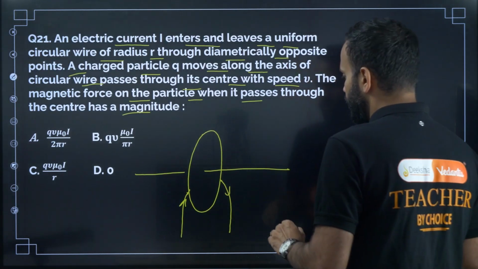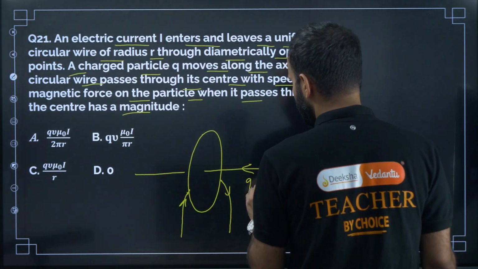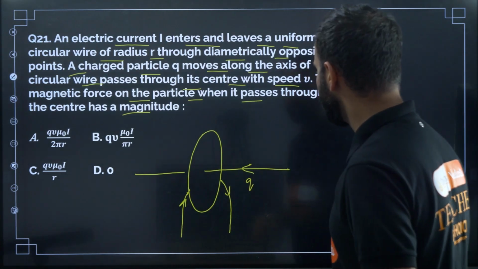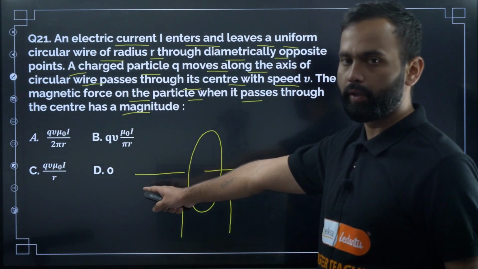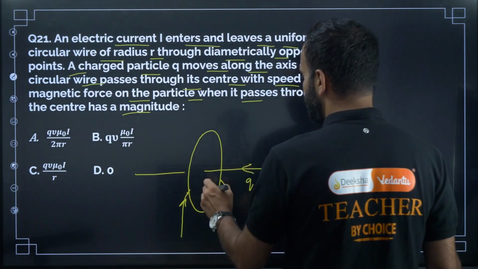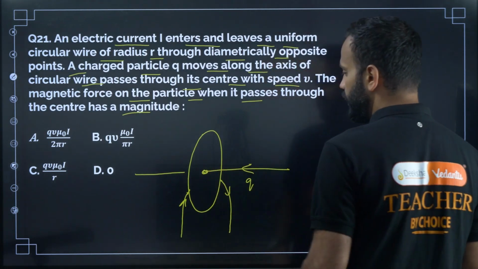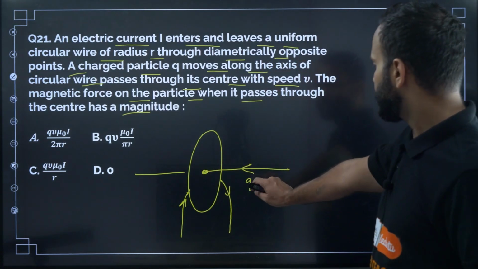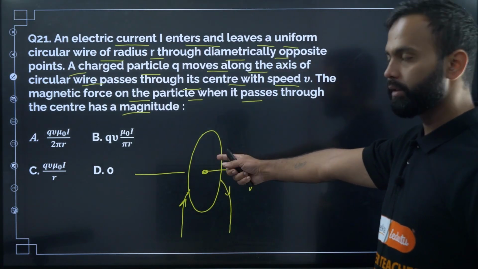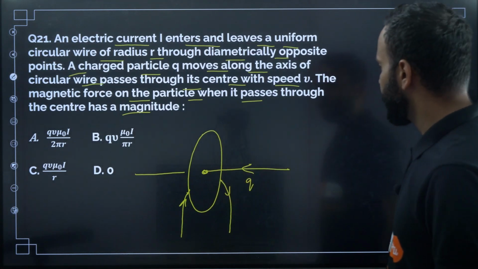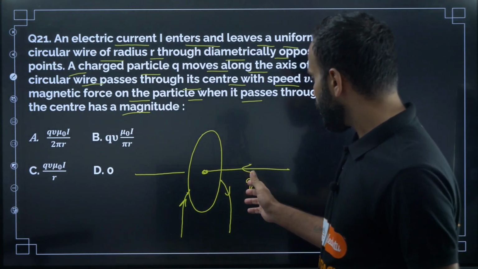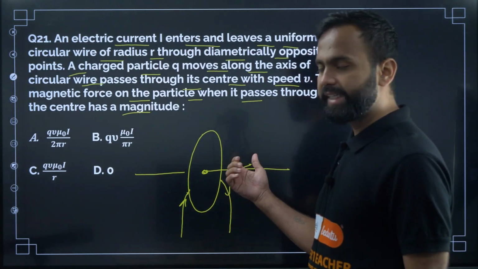So this is the axis of the circular ring, or circular coil. Here the charge q moves along this axis of the circular coil. So we need to find the force acting on the charge when the charge enters the center of this circular wire, right? Now apply the right hand thumb rule.